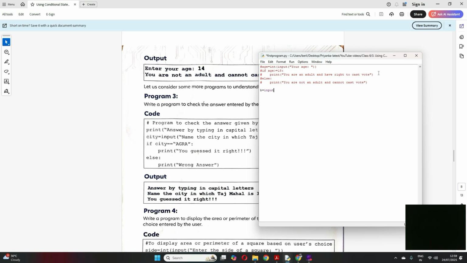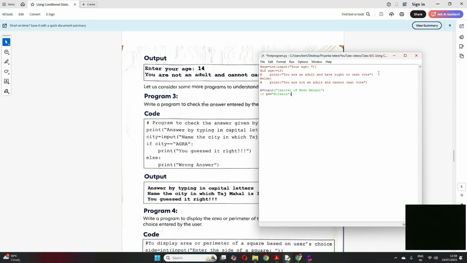Input, capital of West Bengal maybe. Now I have to check if b is equal to Kolkata.